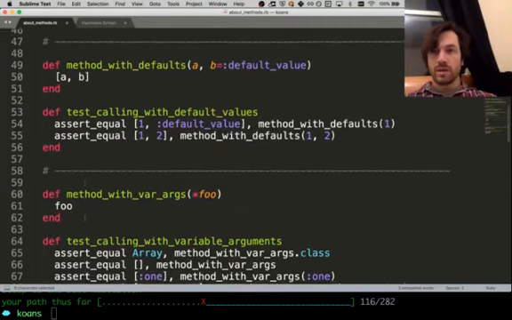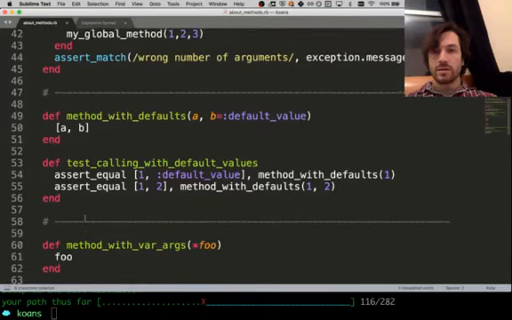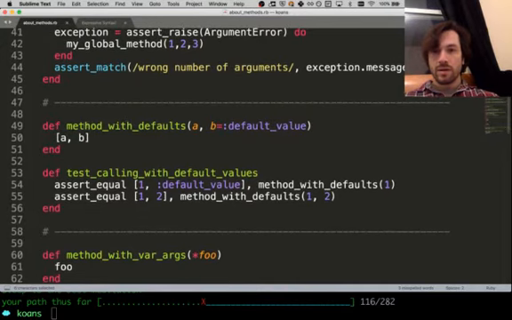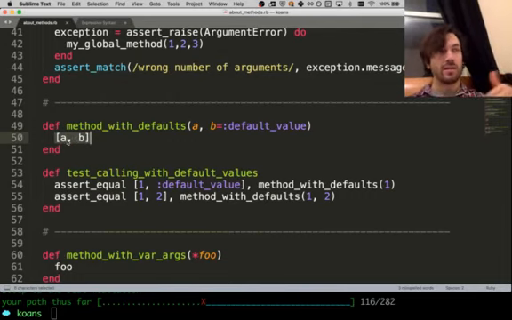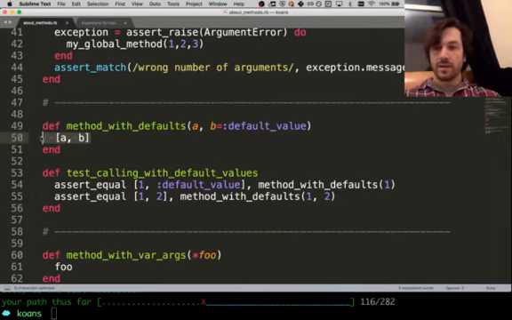With Ruby, the behavior is different. So, for example, this method with defaults, we don't have to say return, but it does return this array. It returns just the last value that the method has, right? This last line.